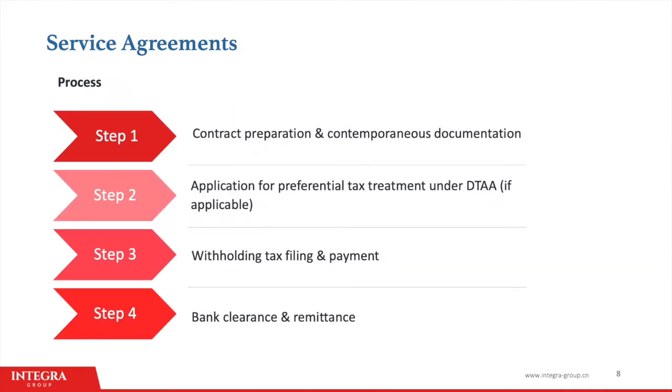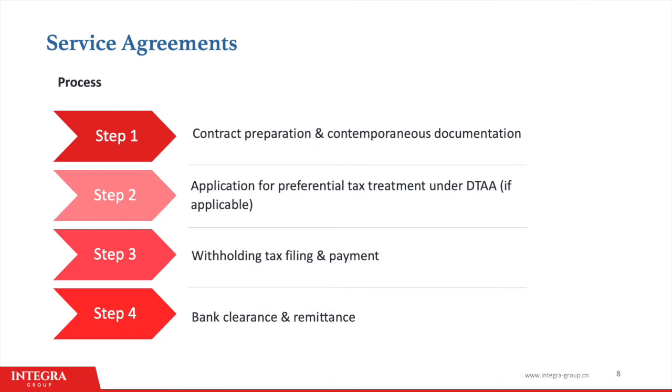Now let's look at how to pay intercompany service fees from China. First, it is important that the company prepares a contract between the Chinese company and the overseas counterpart. They should prepare any additional documentation related to the service fees, like invoices and timesheets, if possible.